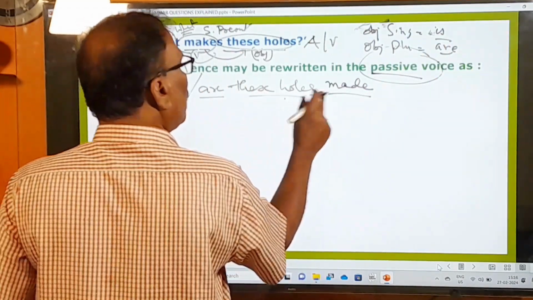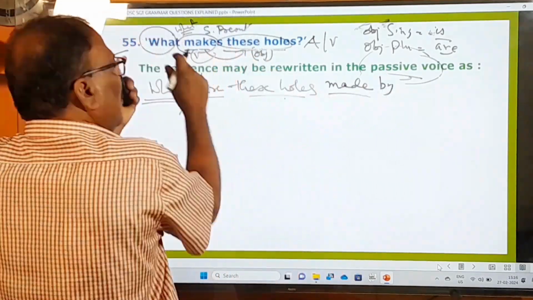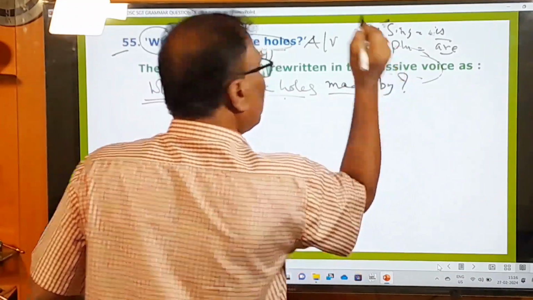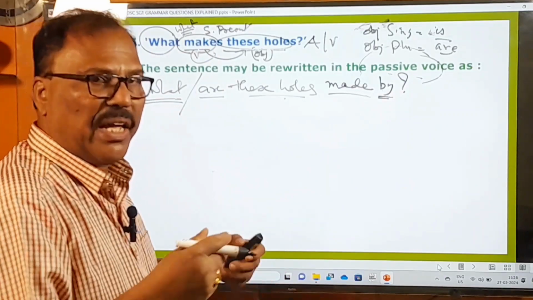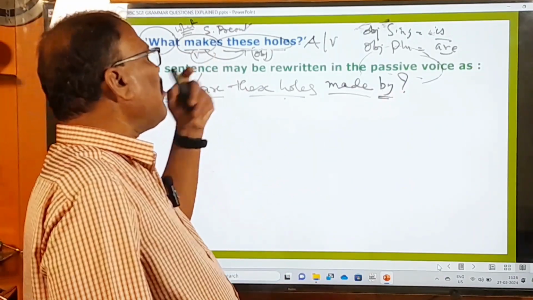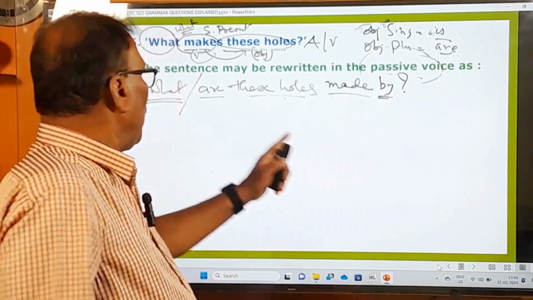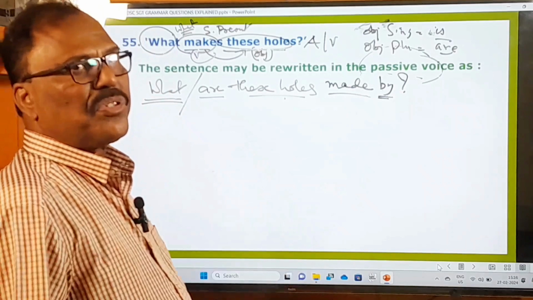What are these holes made by? Because here the subject is not there, that's why you stop the sentence here. Because after by you must mention the agent or the subject, but the subject is not there. That's why you stop the sentence up to the preposition. What are these holes made by? That is the most relevant one, right?